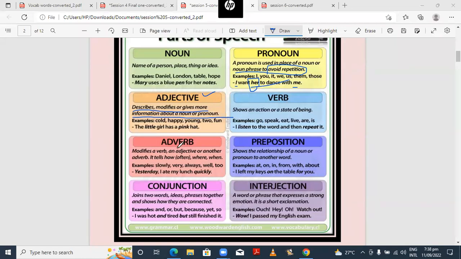What is an adverb? It modifies a verb. Just remember this thing, that it adds meaning to your verb, like additional information about your main verb. Like you can say slowly, very, always, well, too. These all are adverbs, but it is not always important that ly comes at the very end.